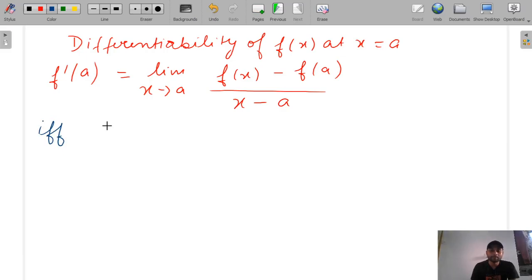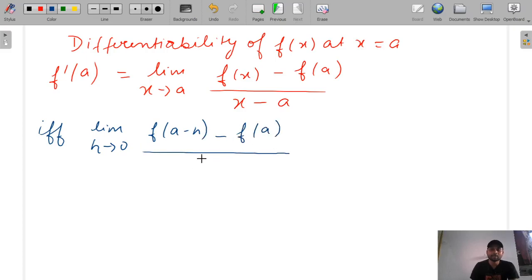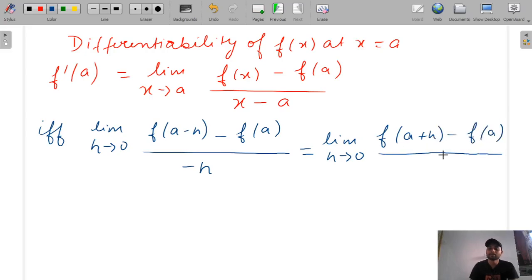So the left hand differentiation is limit h tends to 0 of (f(a minus h) minus f(a)) by (a minus h minus a), that is minus h, and this equals the right hand differentiation, limit h tends to 0 of (f(a plus h) minus f(a)) by (a plus h minus a), that is h.